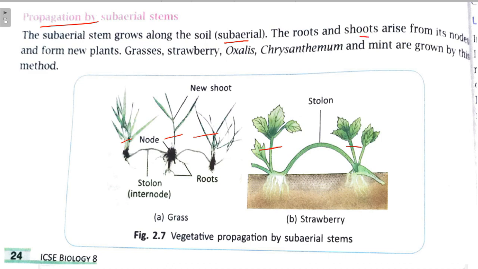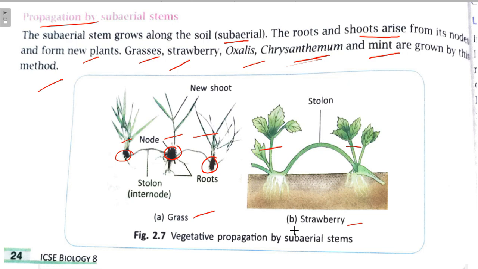The roots and shoots arise from its nodes. So these are nodes, and roots and shoots grow from the nodes and form new plants. Grass, strawberry, oxalis, chrysanthemum and mint are grown by this method, right?